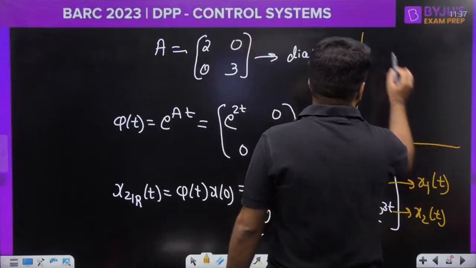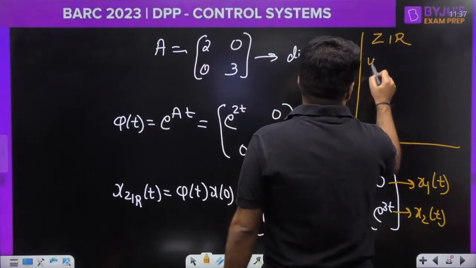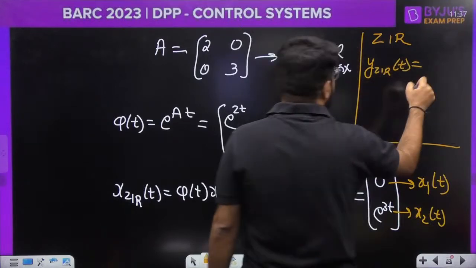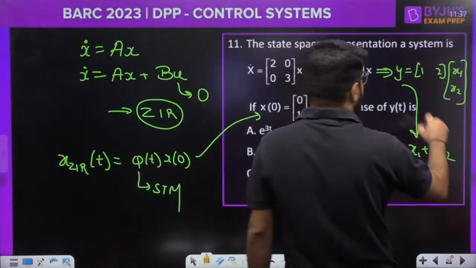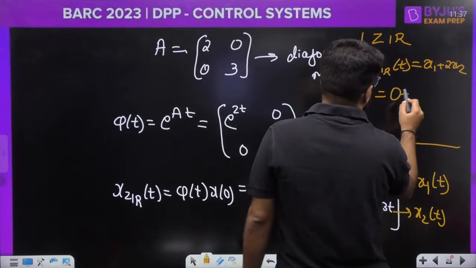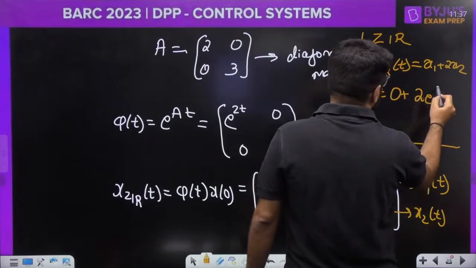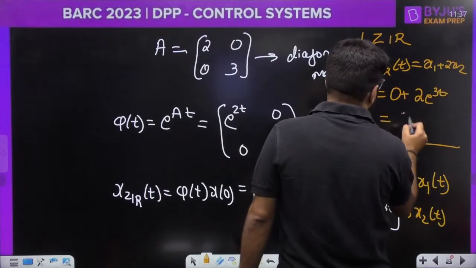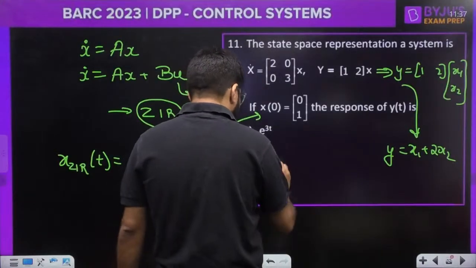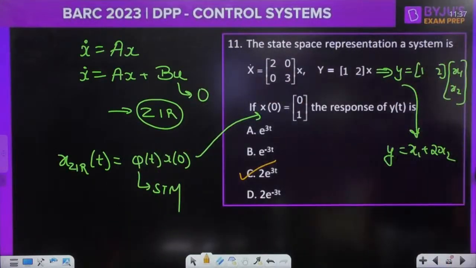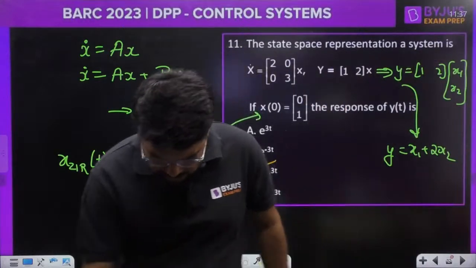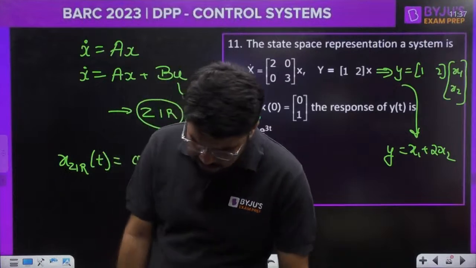So what is the final ZIR? y(t), as I have written in the formula earlier, is given by x1 plus 2x2. x1 is 0, plus 2x2. So the final answer is 2 e raised to the power 3t. The correct answer is C. Yes, Himanshu Kumar, the very correct answer for the question is C.